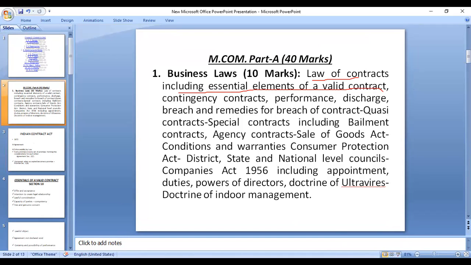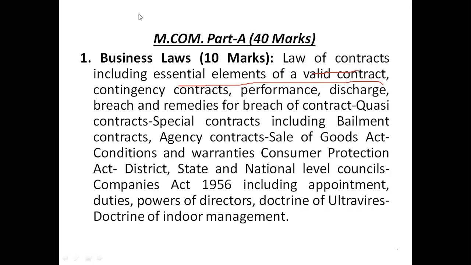Indian Contract Act 1872. Indian Contract Act was established in the year 1872, that we came to know. And under section 10 of Indian Contract Act, 10 essential elements are there. So this we have discussed. Now we will see about contingent contract. What is a contingent contract?